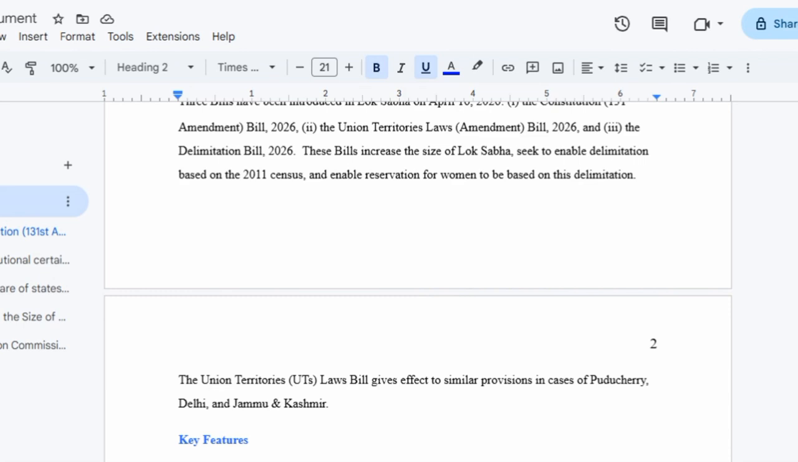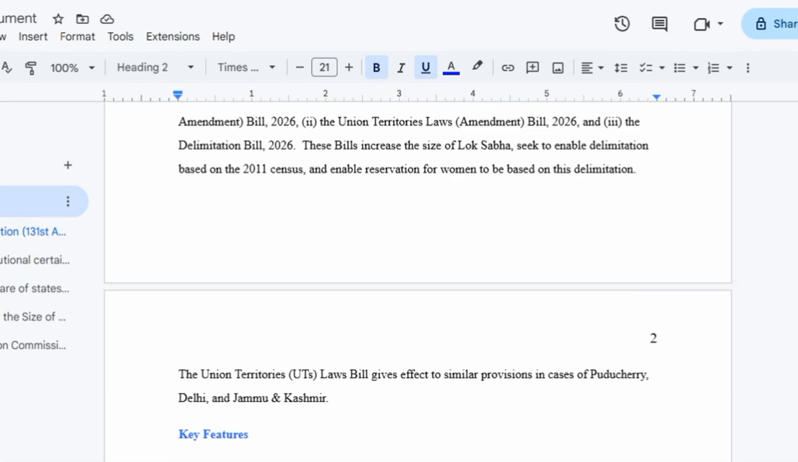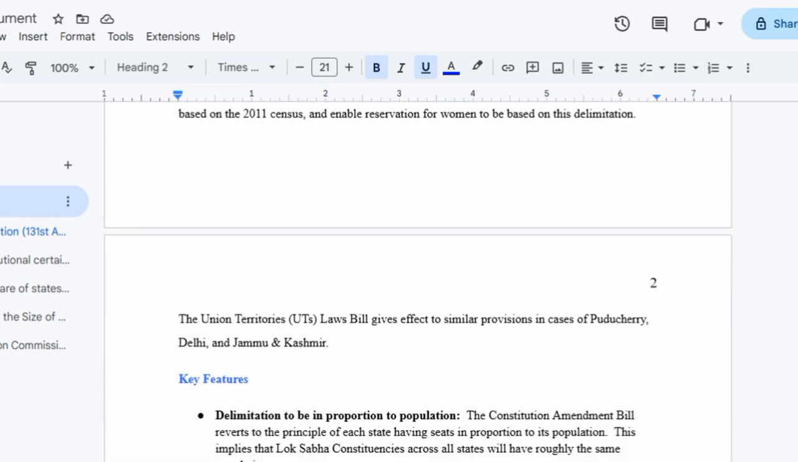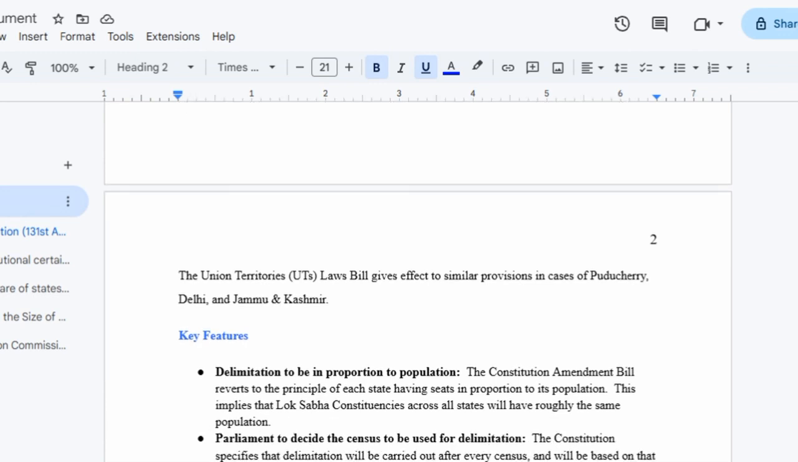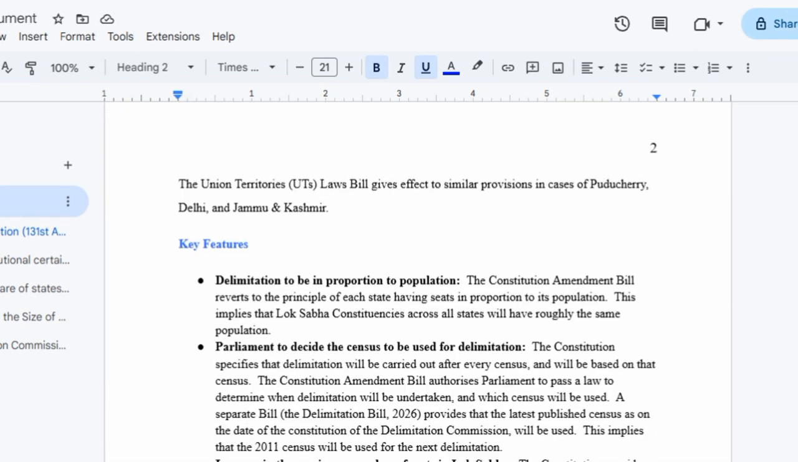We will understand the key features of this bill that were presented, and this would enable you to write a good answer in your exams, because these key features will also give you certain aspects and certain opinions about this bill. First is the delimitation to be based on the proportion of population.